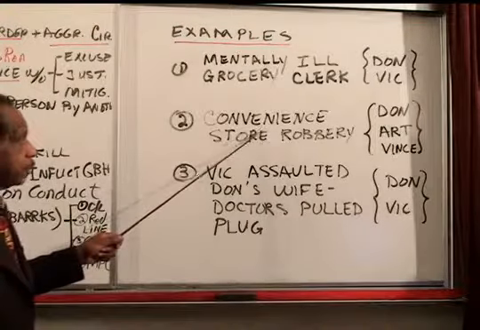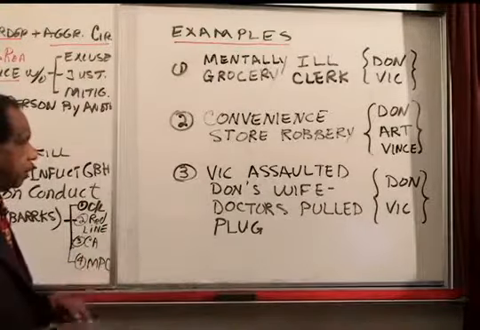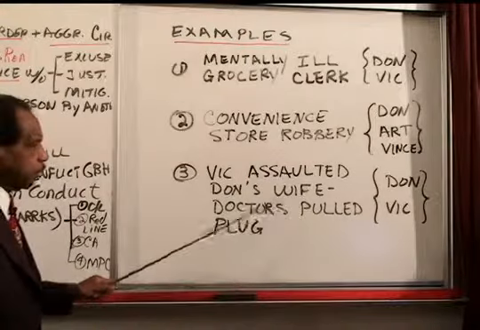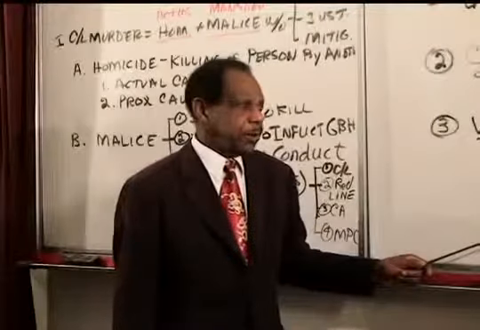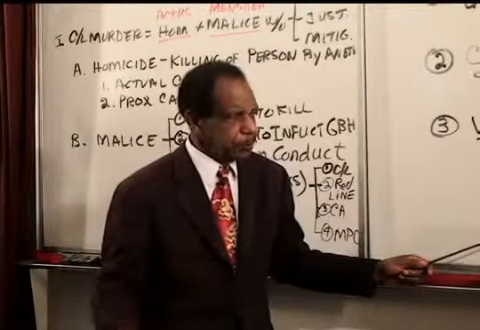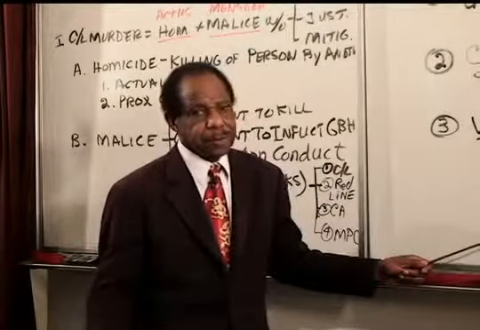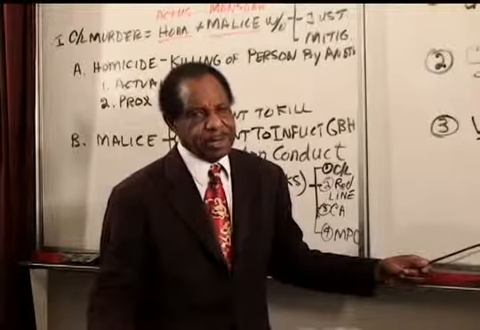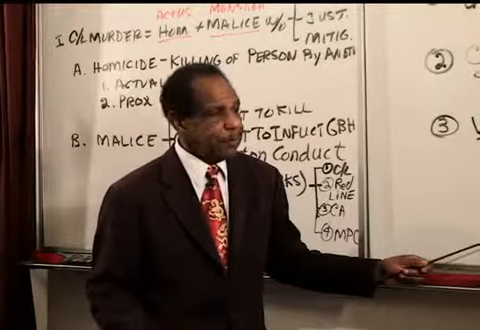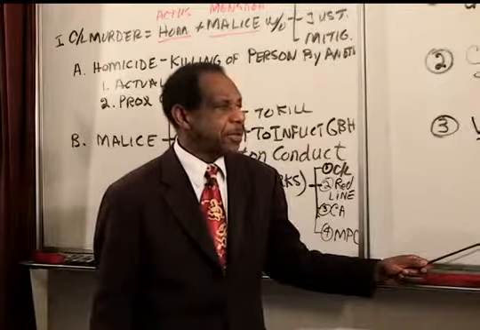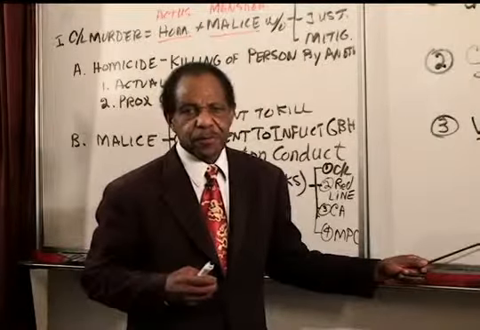In the convenience robbery and the Vic assaulting his wife, well, if Don had dealt with Vic while he caught Vic assaulting his wife, you might have a case for a mitigation to voluntary manslaughter. But in fact, what happened is that Don didn't find this person for 3 months.